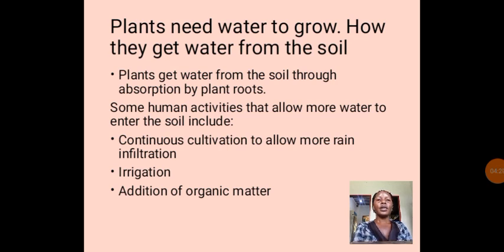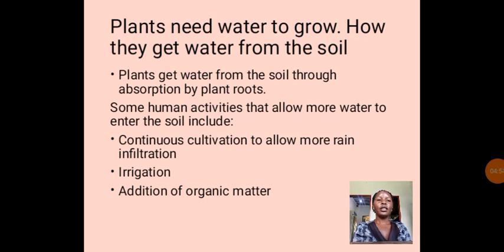But we are saying that the plants get water from the soil through absorption by plant roots. So when the roots absorb the water, it means that the plant will be able to get water for its growth.